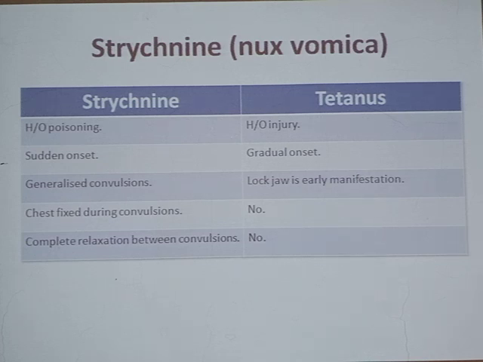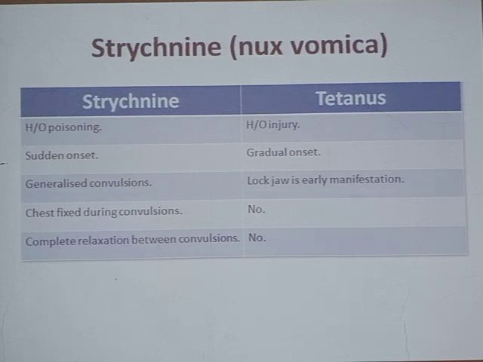Open wounds or in the injection form. This tetanus, Clostridium tetani will enter the body. So the patient will have some history of injury. Then in strychnine poisoning, all the symptoms will start suddenly, because we have seen once these strychnine or Nux vomica seeds are swallowed, immediately within 15 minutes to 1 hour, varies from patient to patient, the clinical features will start. But in case of tetanus, the onset of the clinical features is gradual. Slowly the symptoms will start.